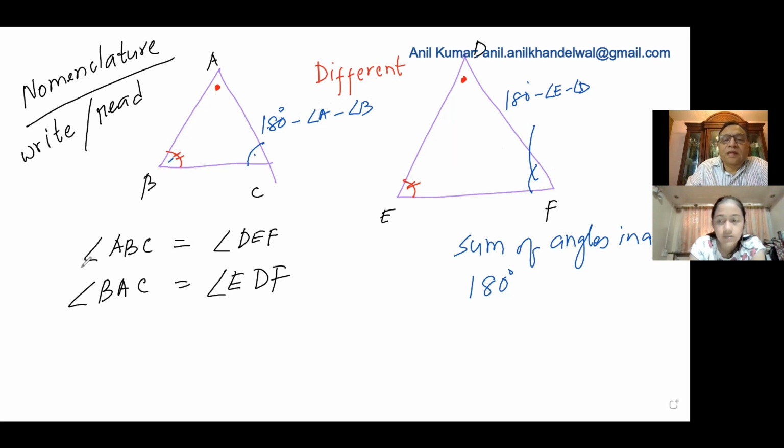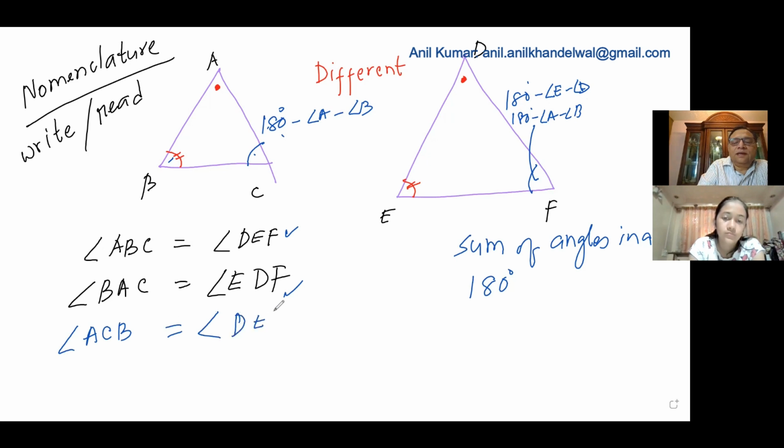But we know that these two angles are equal. So I could write either one of them as 180 degrees minus angle A minus angle B, because E and D are equal, correct? So from here we found that angle ACB is also equal to angle DEF. You see that? So we have the third angle also equal. Let me write another way of doing it. I could now show it with two dots, correct?